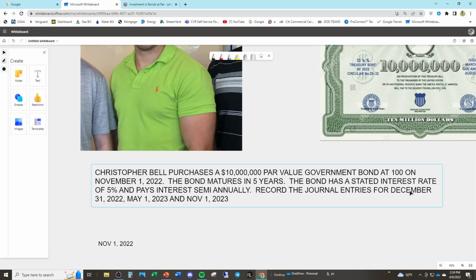The bond has a stated interest rate of 5%. 5% means the annual rate, not the semi-annual rate, not the quarterly rate, the annual rate. If you want to calculate the semi-annual rate, you got to do it yourself. But when you see a rate attached to a bond, unless it says otherwise, assume it's an annual rate. And it pays interest semi-annually. That means you get interest twice a year.